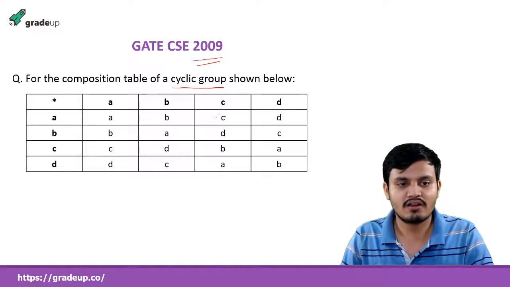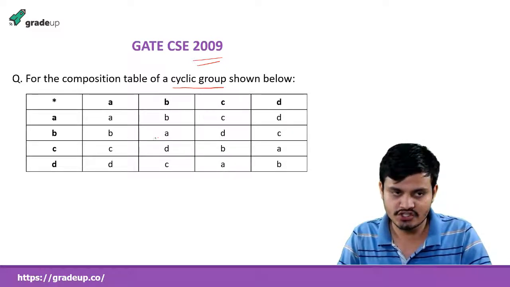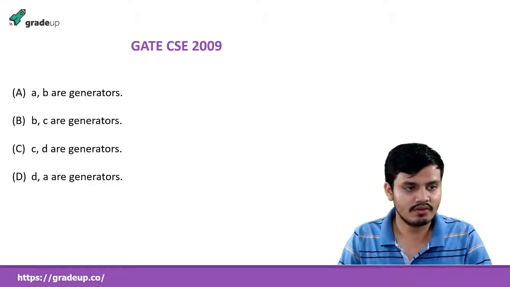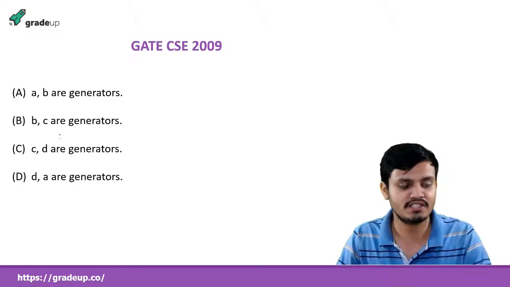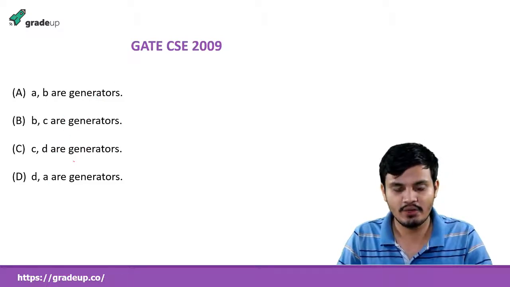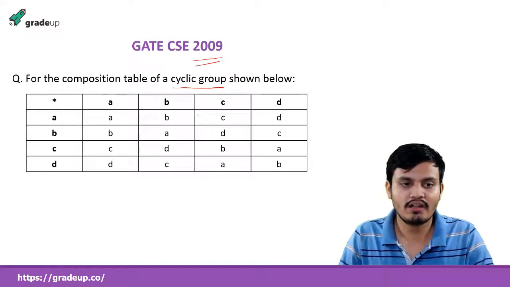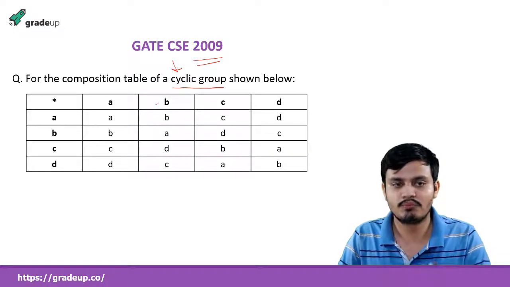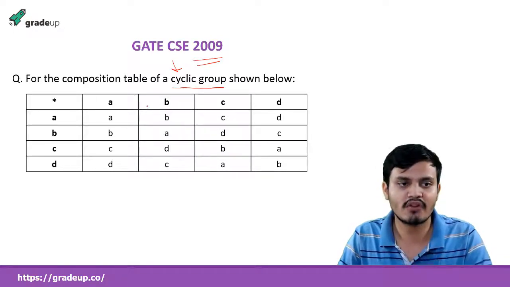Okay, you can see that it is following an algebraic structure, and we need to find which of them is the generator: either A B, B C, C D or D A. We need to find it. But before that, it is saying that it is a cyclic group, so it should follow all the properties that are defined for a group. So we want to verify it.